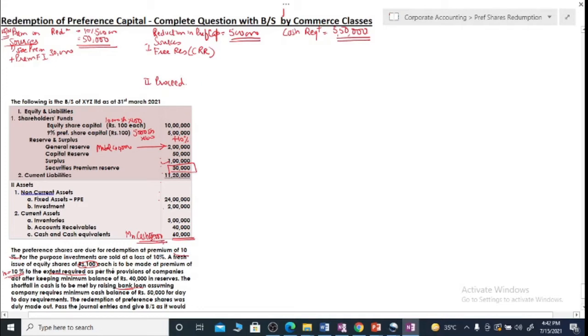In this surplus we are told that you have sold investment at a loss of 10%. So, in investment you have a loss of 20,000. This loss will be met out of surplus. So, our surplus available in free reserves is 1 lakh minus 20,000, that is we just have 80,000 with us. Then in general reserve, the balance is of course 2 lakh, but out of 2 lakh you need to maintain 40,000 as the closing balance. So you can utilize general reserve up to 1,60,000. It means our free reserves that will be transferred to CRR are 2,40,000. So our first source is 2,40,000.